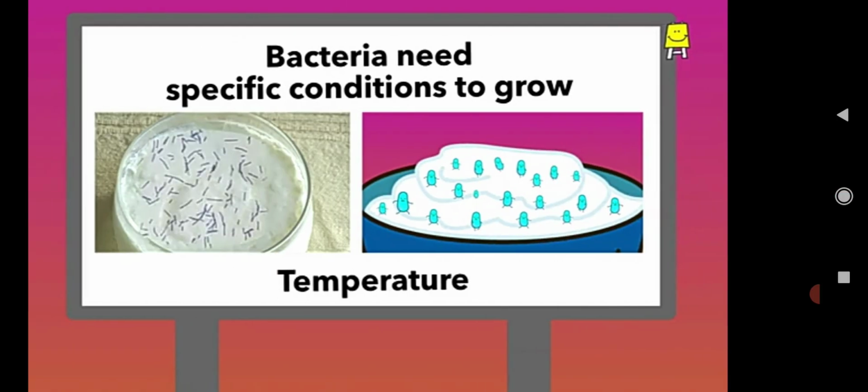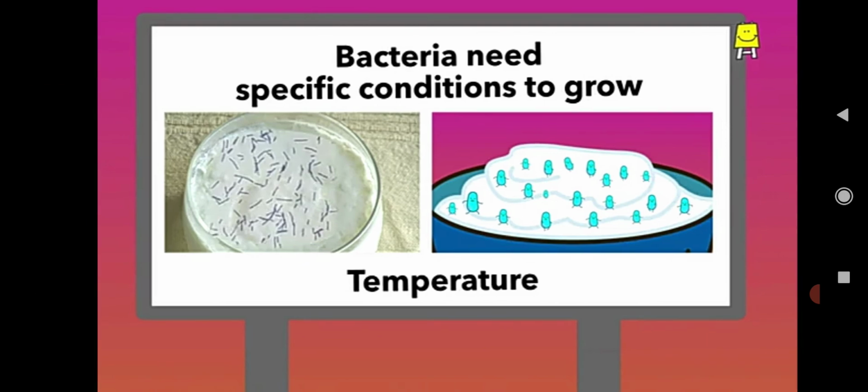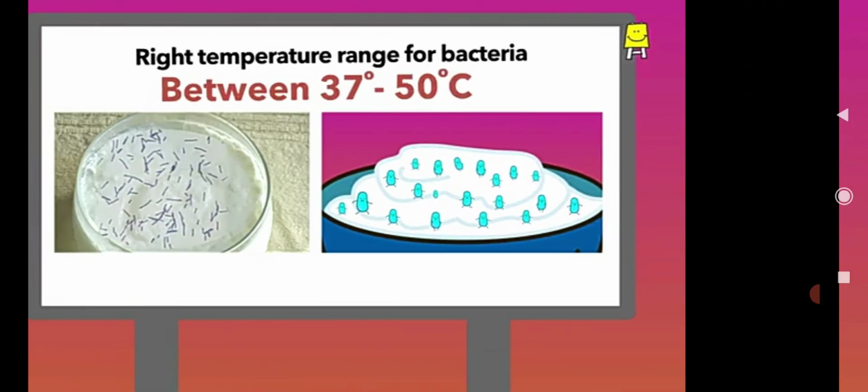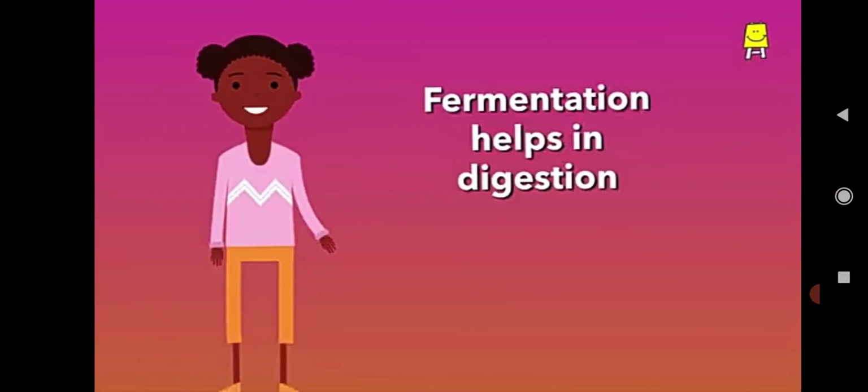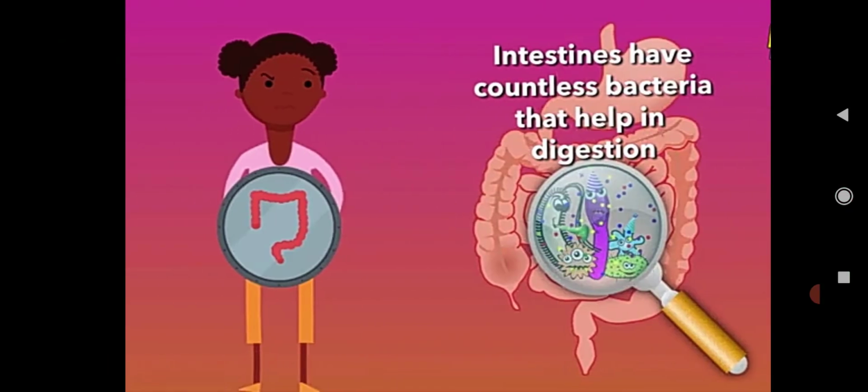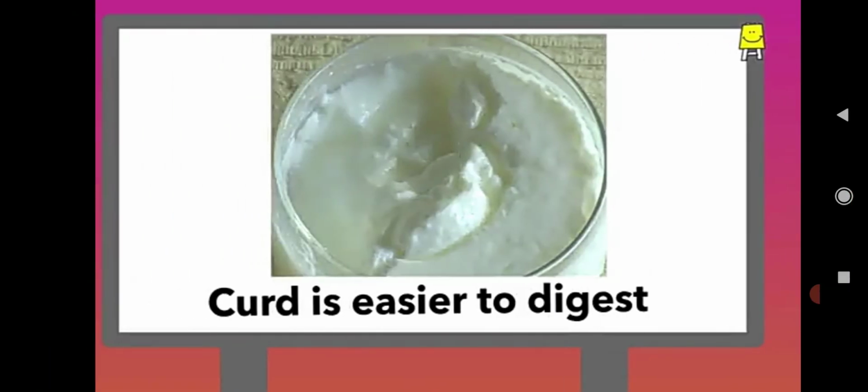Lactobacillus is good for us. The bacteria need specific conditions to grow. A specific temperature is needed to make the bacteria grow. That is, the right temperature range for the bacteria is between 37 degrees and 50 degrees centigrade. Fermentation helps in digestion. Intestines have countless bacteria that help in digestion. Curd is easier to digest.